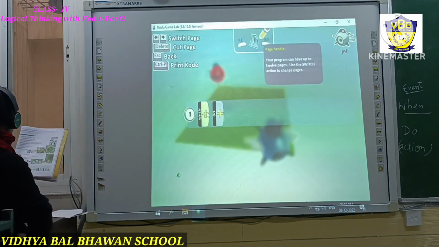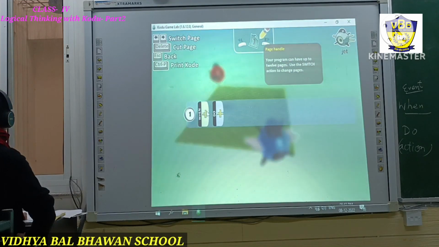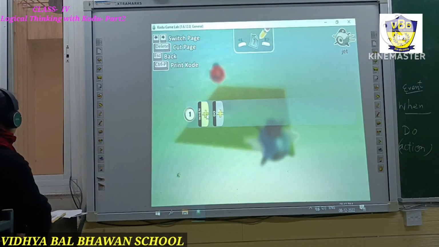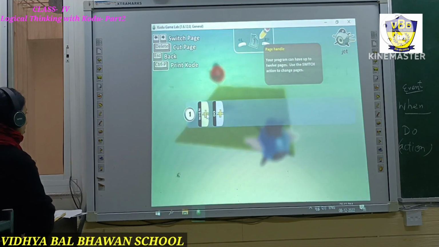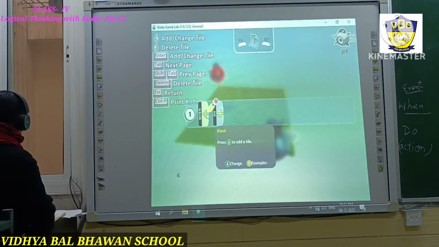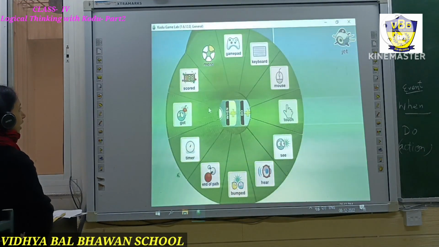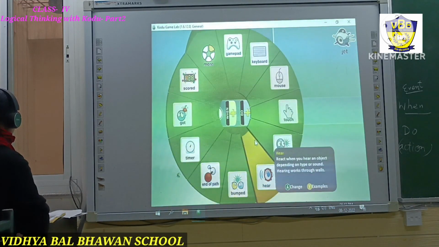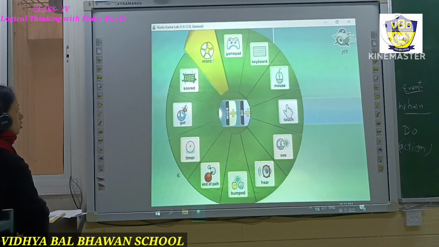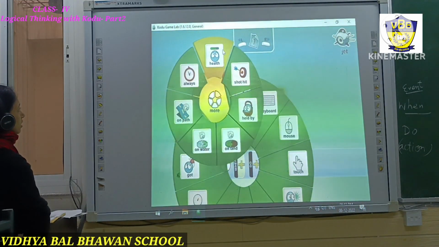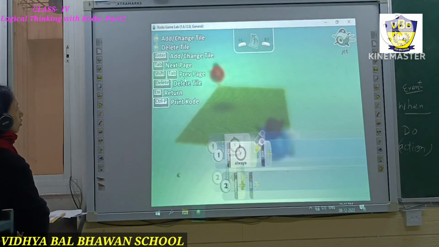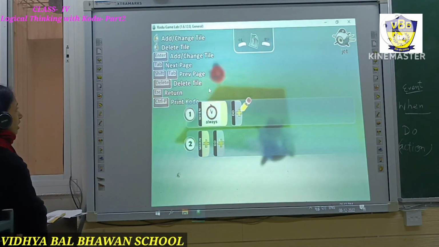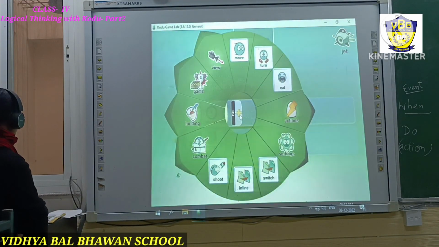Check out page number 89. Everyone see. You see the when sign and there is a plus sign here. Just click on this plus sign. After you click on this plus sign, you'll get a menu which will ask which option you have to choose. So we will choose the more option. The more option will display some more. We will click on always. What will this red jet always do? Now let's click on this do option.